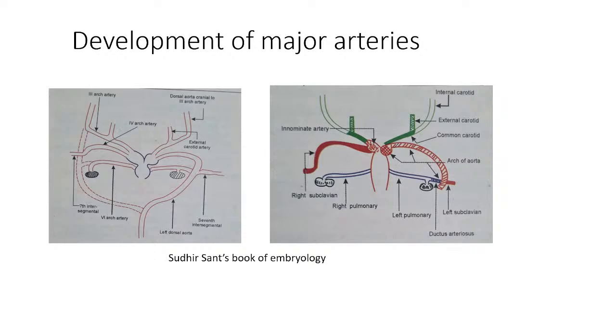So we have seen so far development of arch of aorta, development of left common carotid, development of left subclavian and brachiocephalic. These are the three branches of the arch.